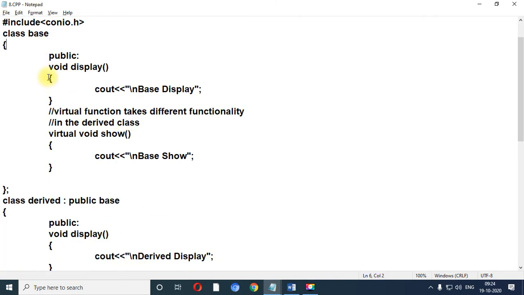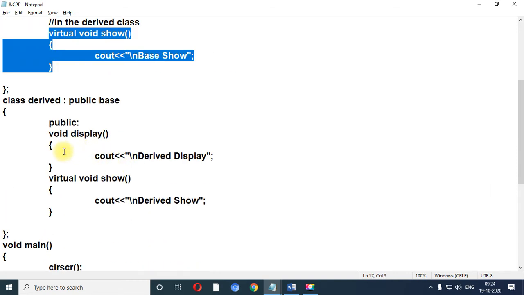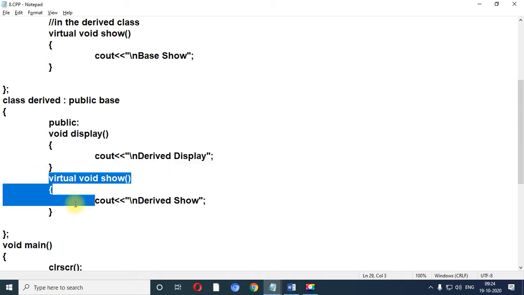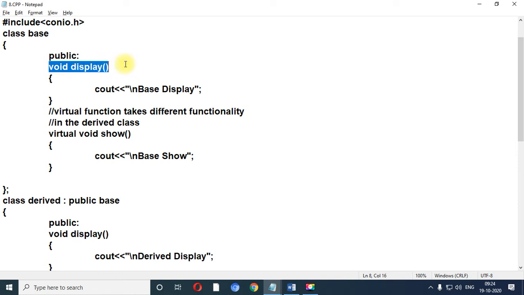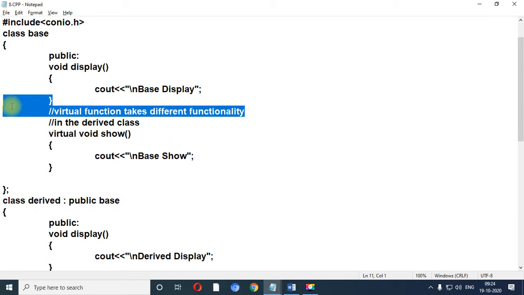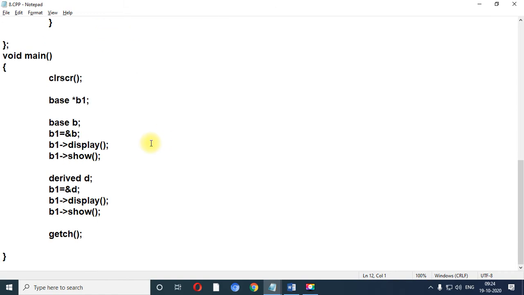Over here we have taken a base class, and we also take one derived class. In the base class we have created a display method and a show method. Similarly, in the derived class, a display method and a show method. But in this particular class, we have taken a virtual show method, and display is a simple method. Now when you take any method as a virtual method, it takes different functionality. How? Let me explain.